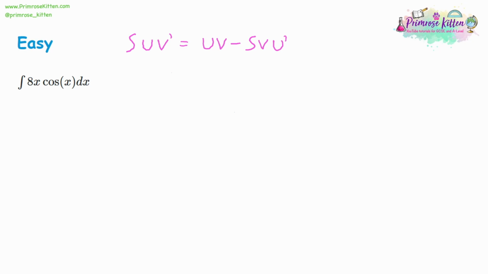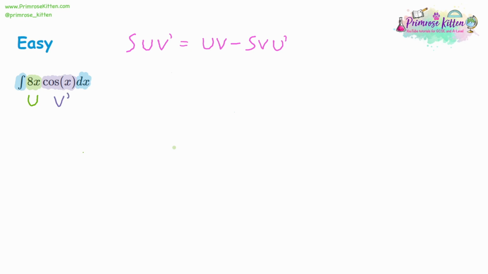What do those bits mean? The dashes just mean that you've differentiated it, and the integral sign means you integrated it. When we apply this to what we've got here, we split it into two parts. Firstly, we discard the integral sign and the dx. We've got an x section, 8x, and a trigonometry section, cos x. We call these u and v dash.